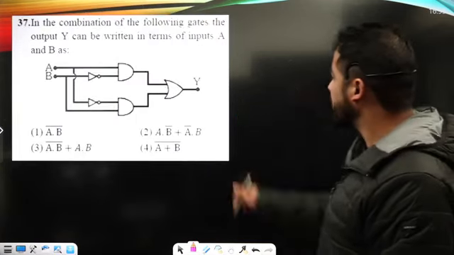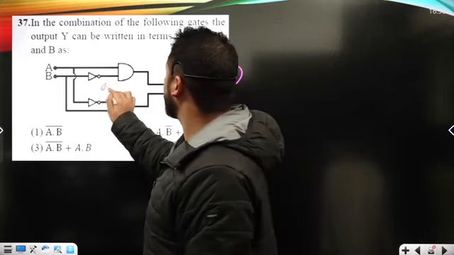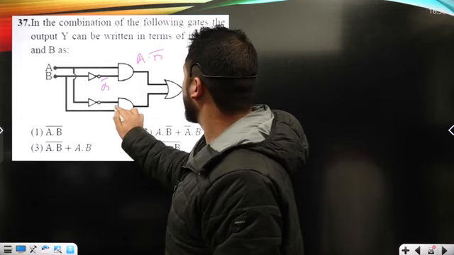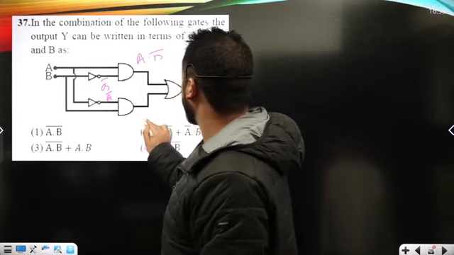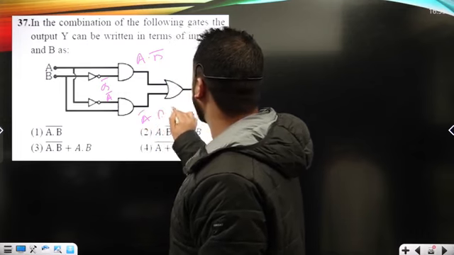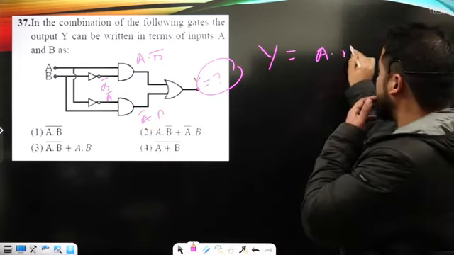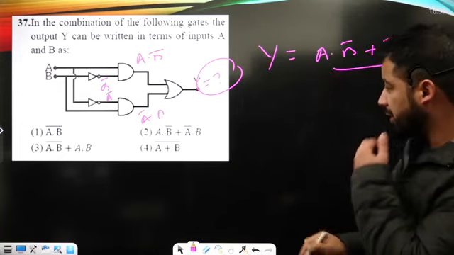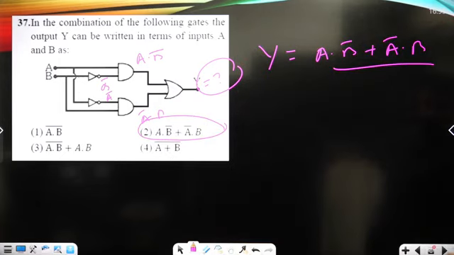For this option, we have to just calculate what the output can be here. Look, this is A and this is B complement. So it must be A dot B complement here. Here I can say A complement, and this is B. Here must be A complement dot B. Now this is an OR gate, so the output will be the combination of the two. So it's A dot B complement plus A complement dot B, right? This is shown under option number 2, and this is the answer of the question.